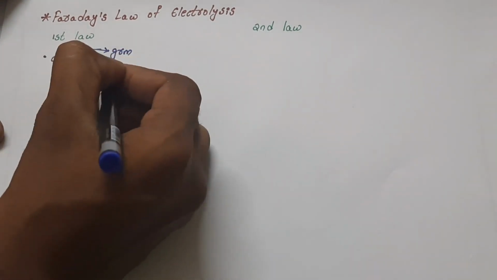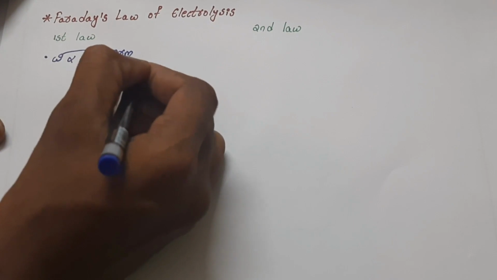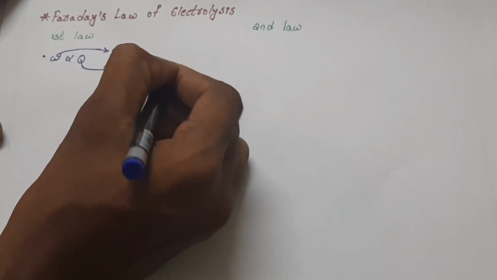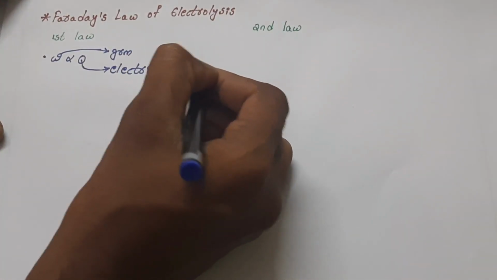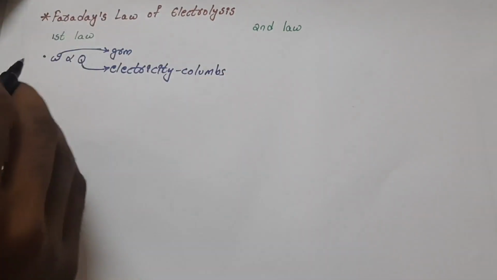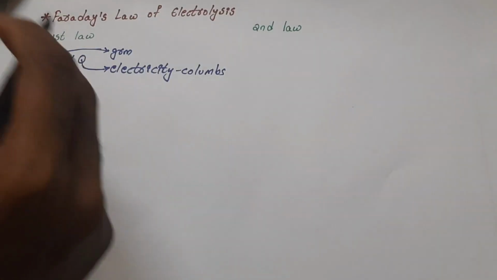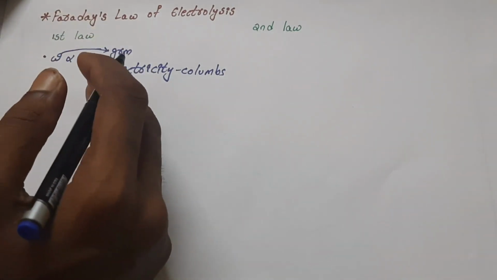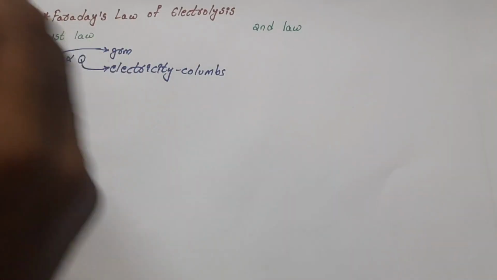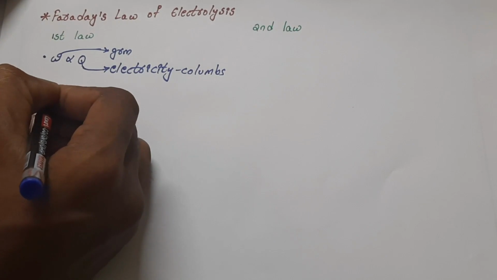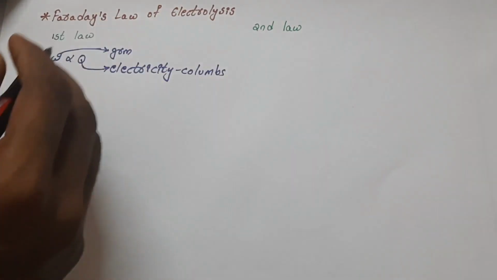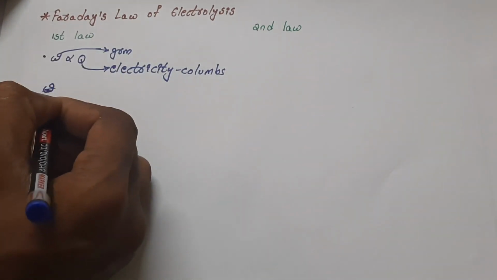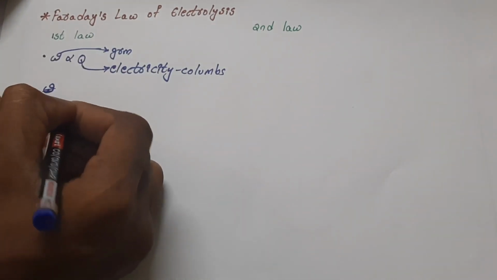the amount of electricity supplied during the electrolysis process, which is measured in coulombs. This states that the amount of substance deposited during electrolysis is directly proportional to the electricity passed through. If you look at the electricity, it is equal to Ct.